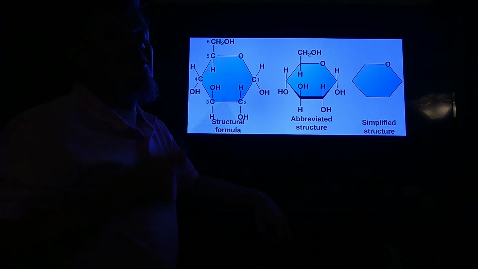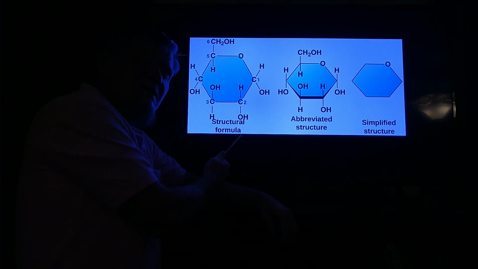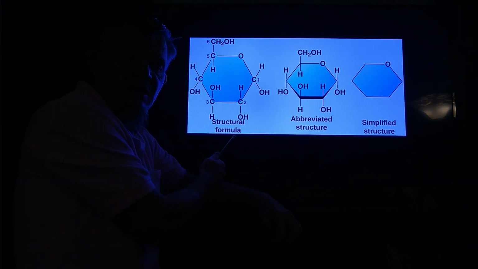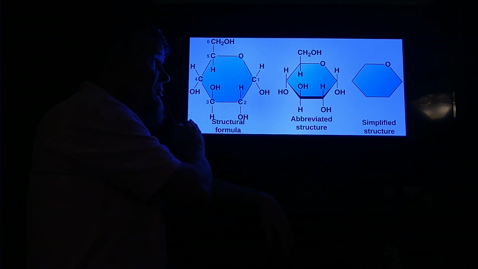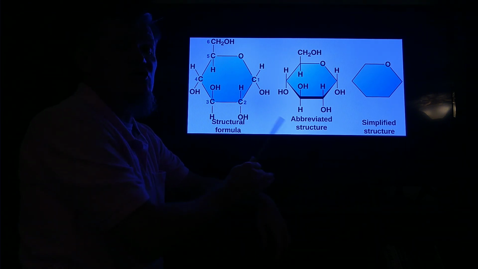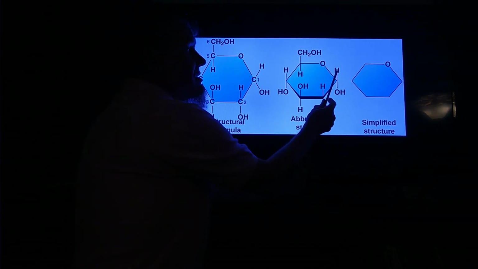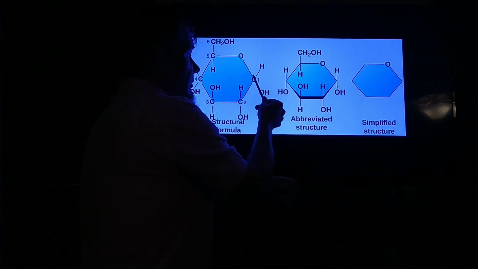You can understand that it would take a long time to draw all of these things on a piece of paper, like if you're taking notes in a chemistry class. And so you go from the structural formula, which shows you everything, to the abbreviated structure. And the abbreviated structure is similar. It just doesn't show where the carbons are. You just assume that if there's an angle there, that there's a carbon. Okay?